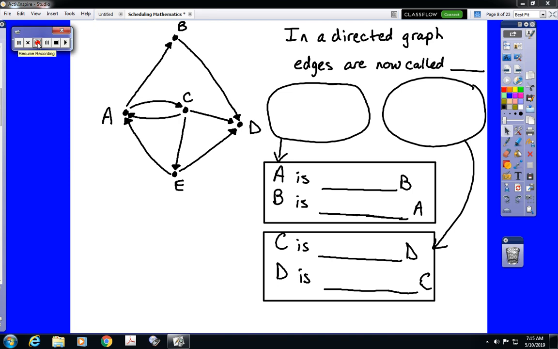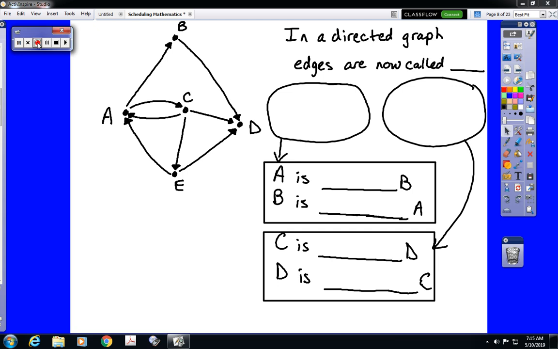Alright, in this video we are going to discuss the changes in the vocabulary of graph theory that we need to make in order to cover digraphs. So this is the digraph vocabulary lesson. Now, here we have a directed graph with 5 vertices.